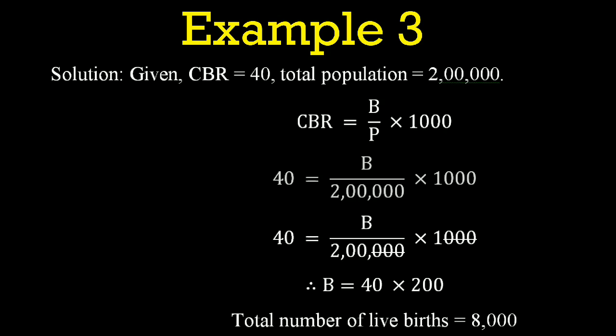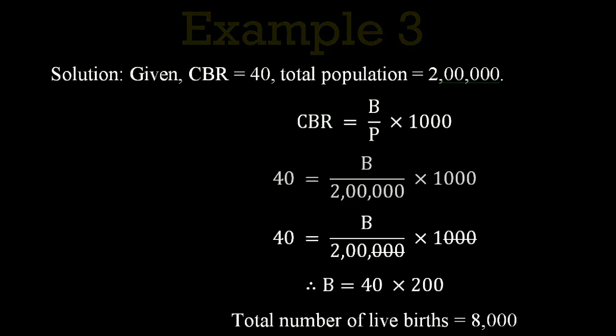Again, CBR equal to B divided by P multiplied by 1000. So substitute for CBR, the value is given as 40. So 40 equal to B divided by 2 lakh into 1000. After that, cross multiply and simplify and get the final answer. So total number of births equal to 8,000.